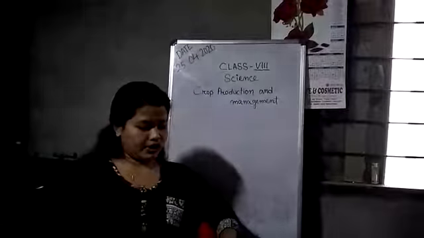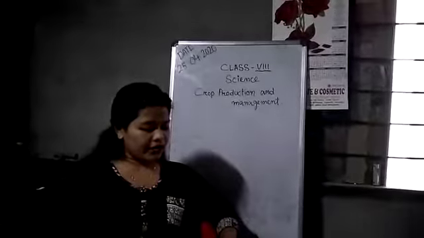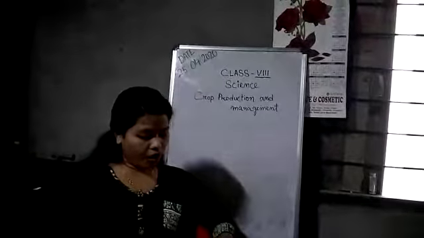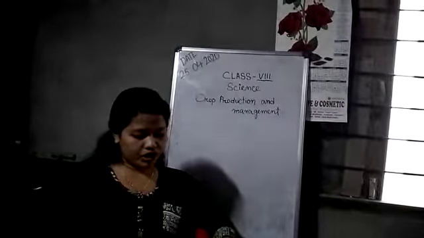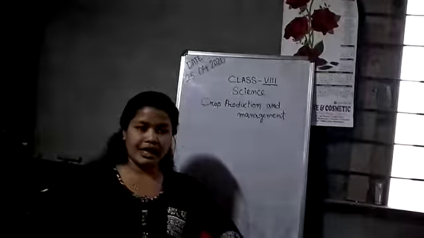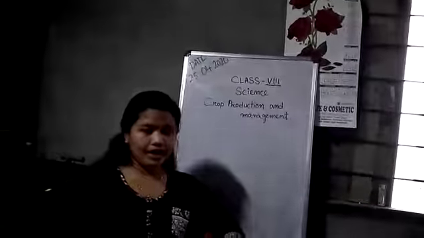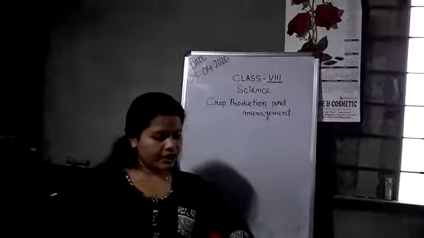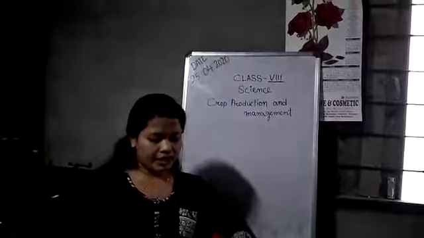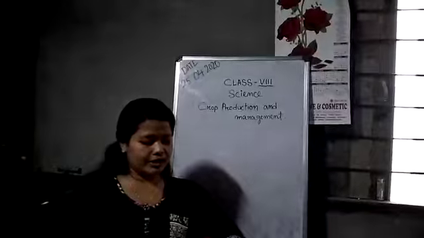Then green revolution. So first one is, what is green revolution? A general improvement in the crop yield and food production occurred in our country between 1960 and 1980. It was a turning point in Indian agriculture. So this period is known as green revolution, or golden era of agriculture.